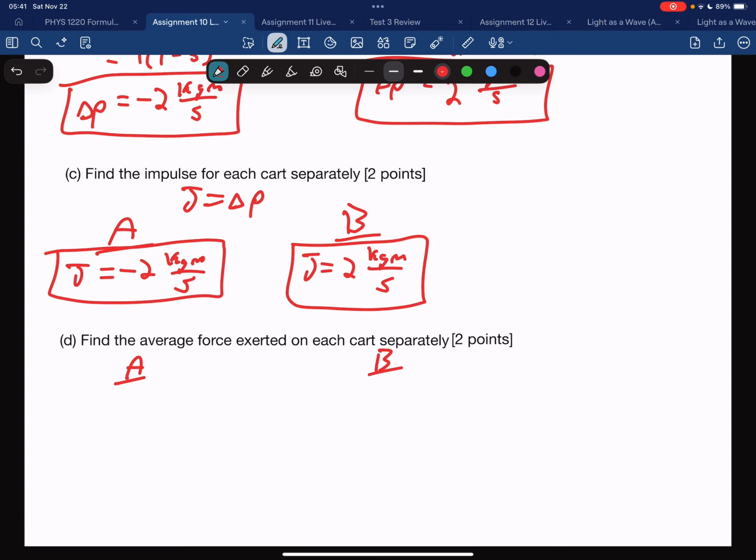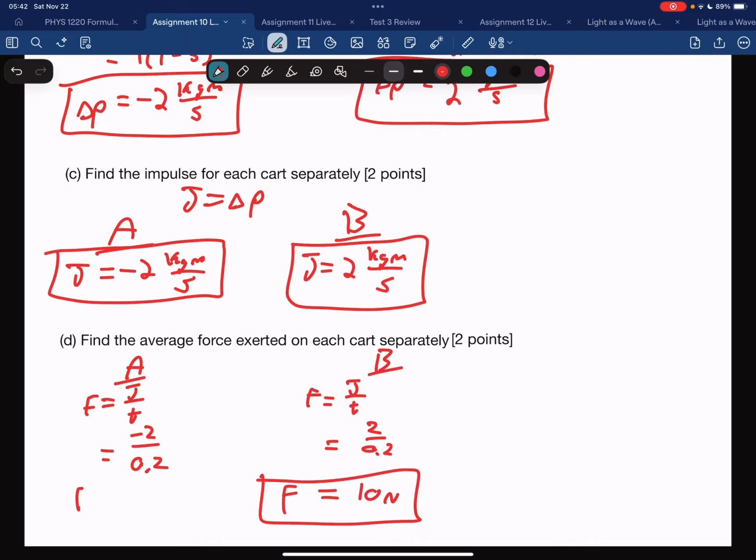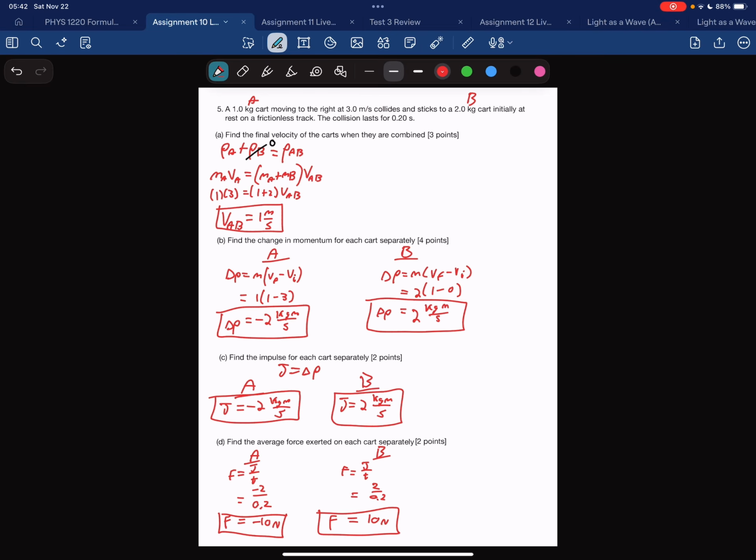Separated by A and B again. Rearranging my impulse equation, I get force equals impulse over time. So I get negative 2 over 0.2 on this side. On this side I get 2 over 0.2. So here I get a force of 10 newtons. And here I get a force of negative 10 newtons. So that was question 5.